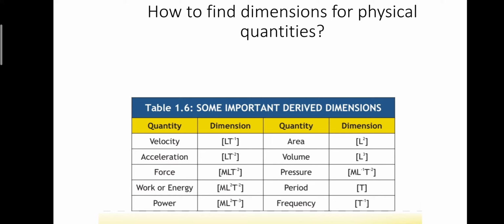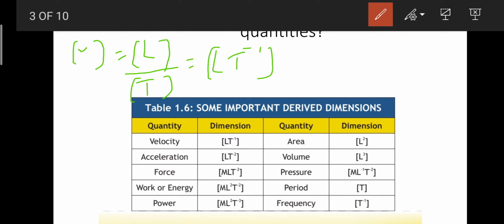For d we have the displacement, that is L. The dimension of t is T. When t moves to the upside, we get T minus 1. So we have v as L T minus 1.